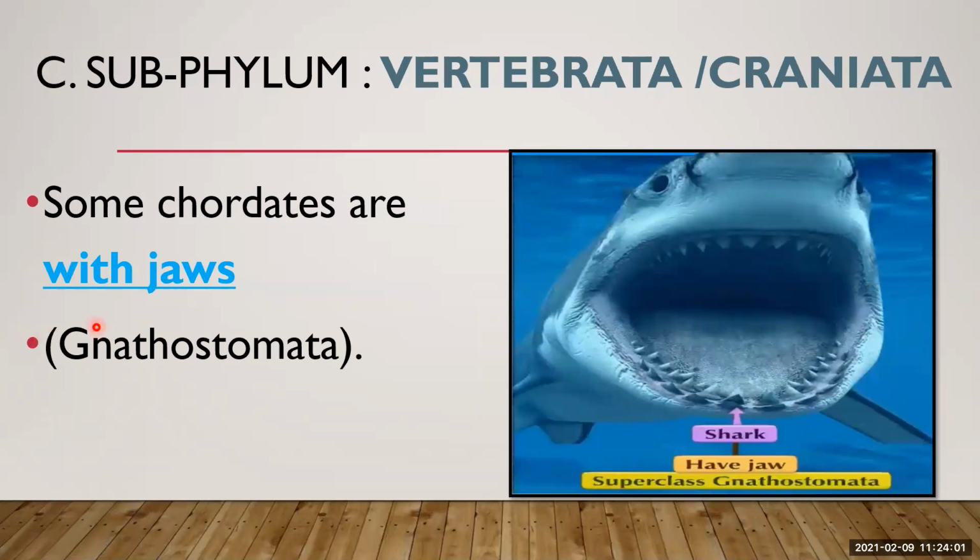Some chordates are with jaw. They are considered under the gnathostomata. Here you can see upper jaw and lower jaw. In humans also you will find a jaw, upper jaw and lower jaw, where you will find the teeth. So this is the subphylum Vertebrata, where some are jawless and some are with jaw.